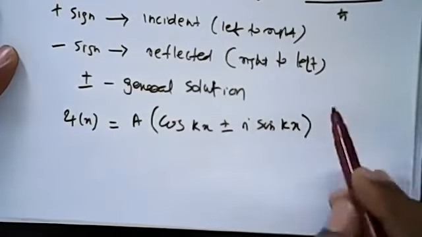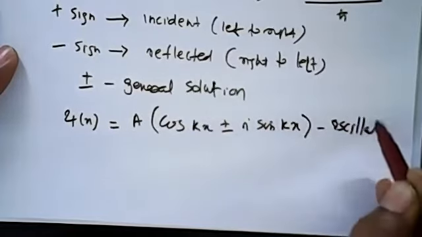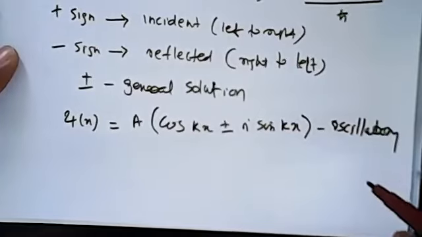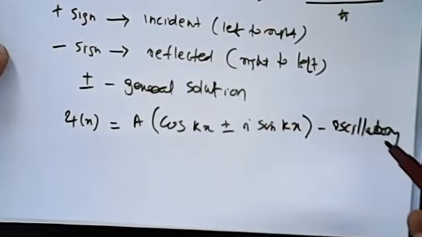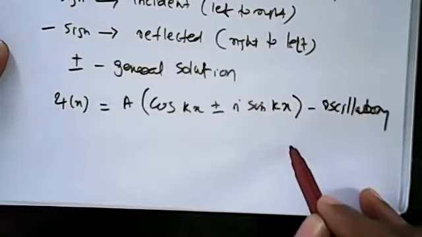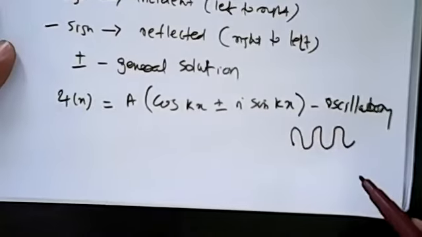So we can generally say this is oscillatory. The sine and cosine we usually call oscillatory solutions. So these are the oscillatory nature.